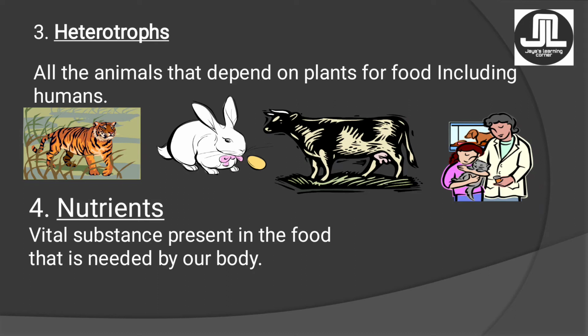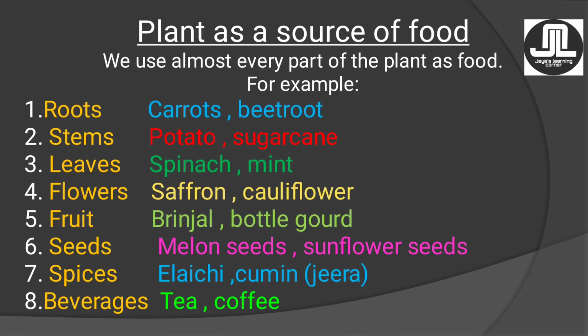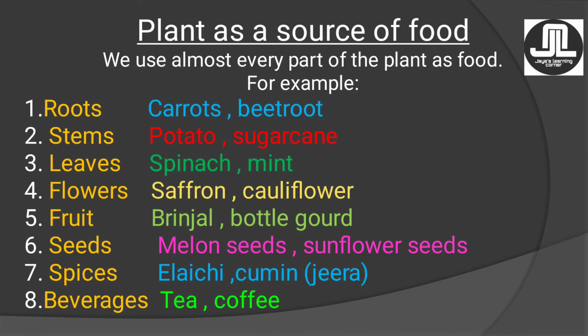Okay, so here finishes our first learning objective. Now the second learning objective comes, that is plant as a source of food. This is very simple, kids, and I'm sure you all are smart enough to answer all the food items that we get through plants, like the fruits, vegetables, pulses, cereals, right?